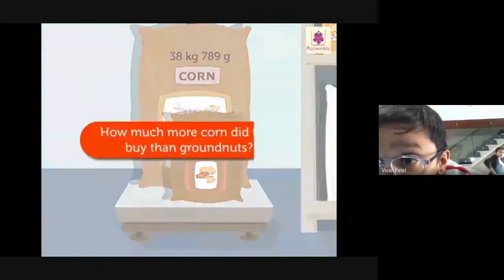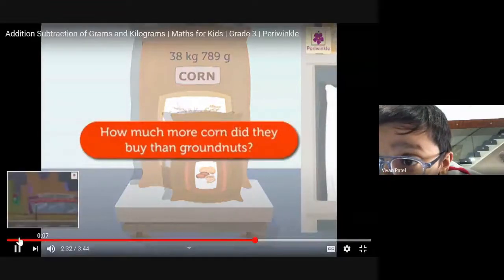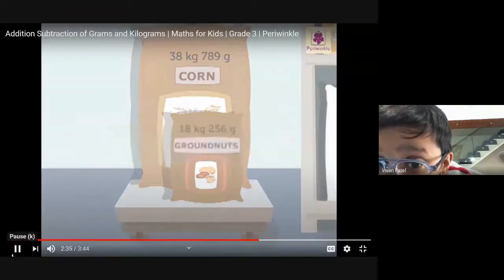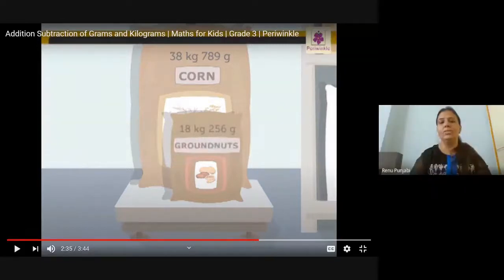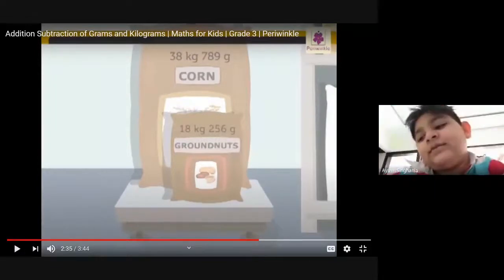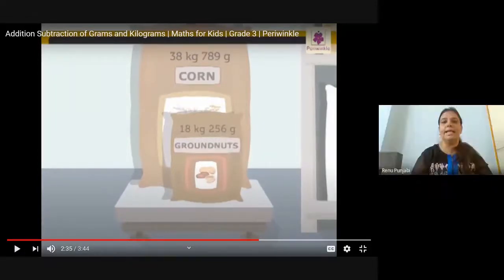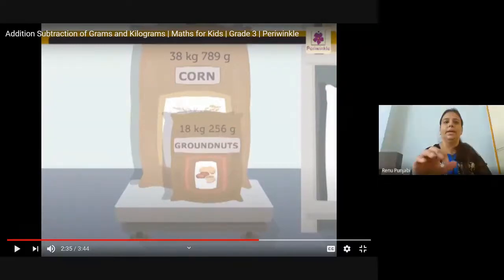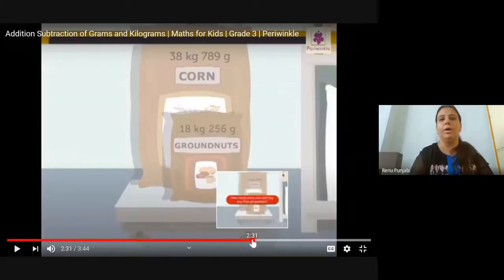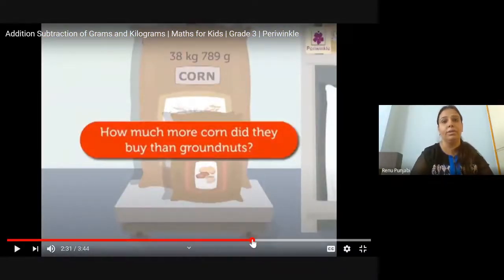Now, can you tell me how much more corn did we buy than groundnuts? Ma'am, in this case, what we will do? Subtraction. Because it's asking how much more, we will do subtraction. Yeah, in this question they are asking, how much more corn did they buy than groundnuts? Means corn जो है वो कितने ज्यादा लिए groundnuts से compare.